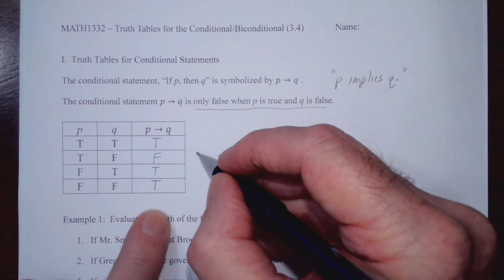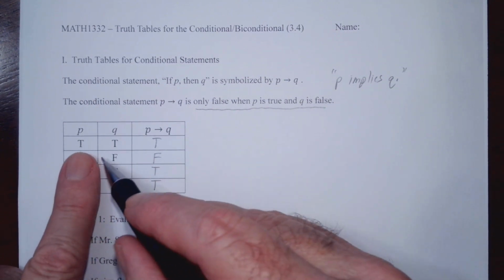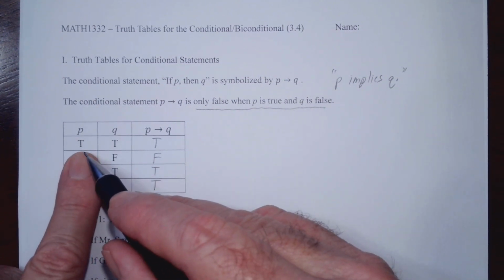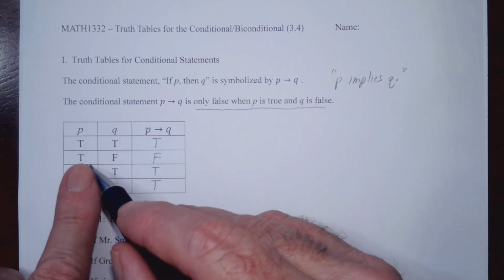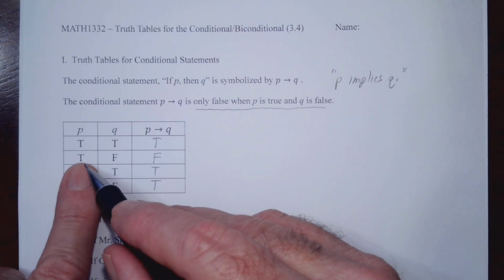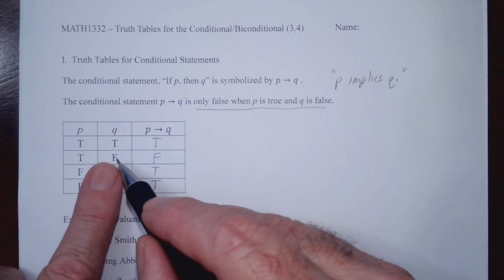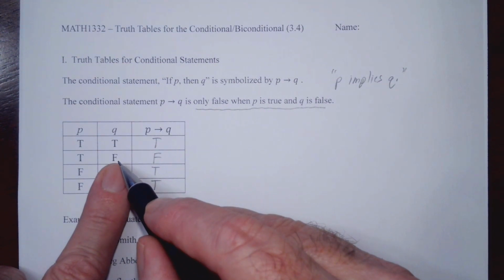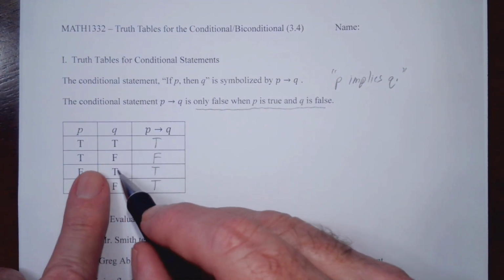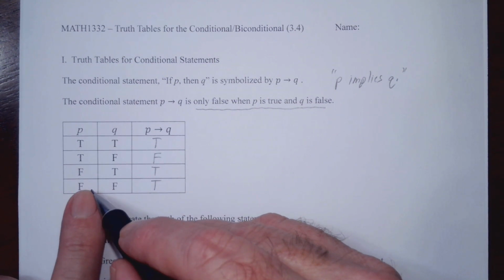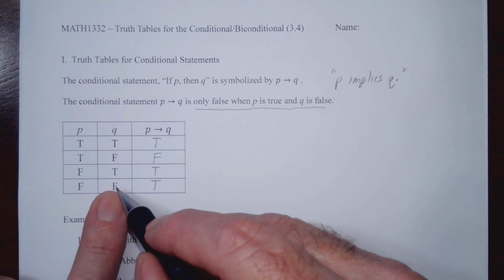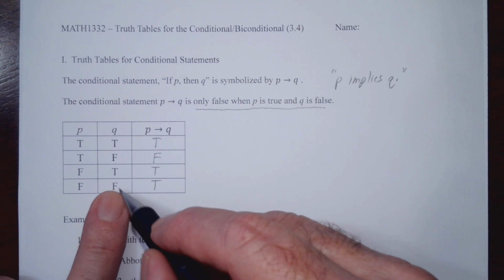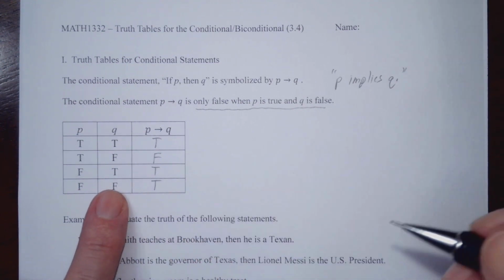So the basic idea is if statement P is true, then that implies that Q is true. So here, if statement P is true, that implies that Q is true, but it's not. It's false. And so that's when we have a false statement. Now, if statement P is false, then nothing can be implied from that. The only way you can have any kind of implication is if P is true. So we'll try to reinforce that idea in the example below.